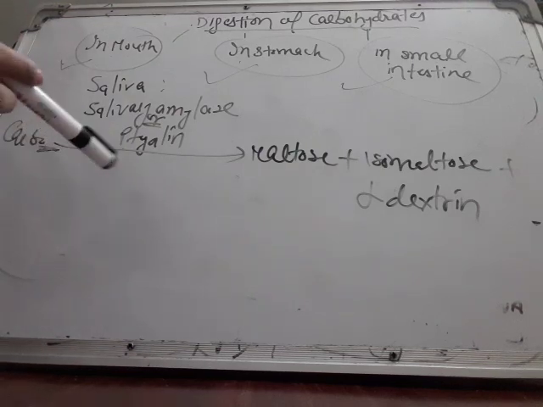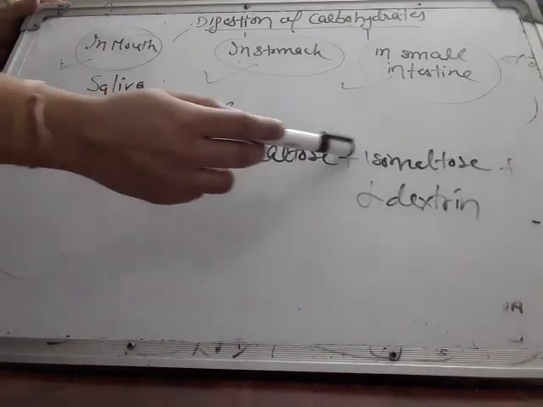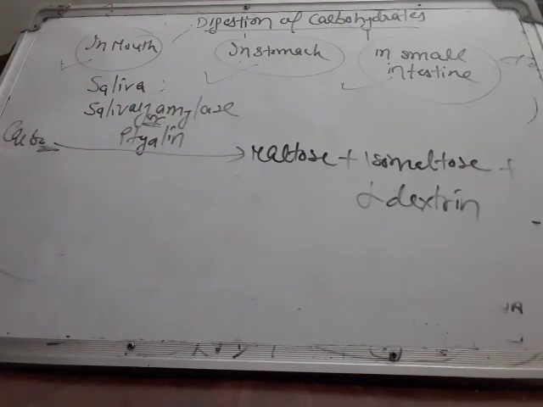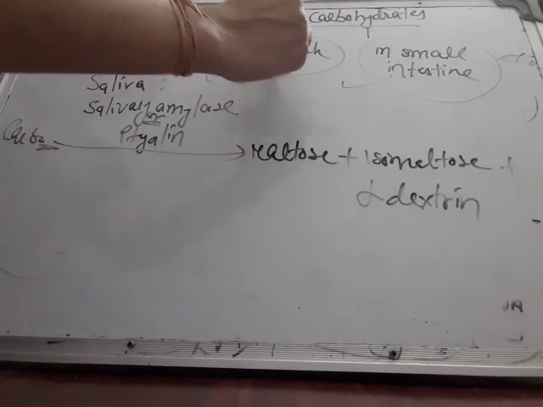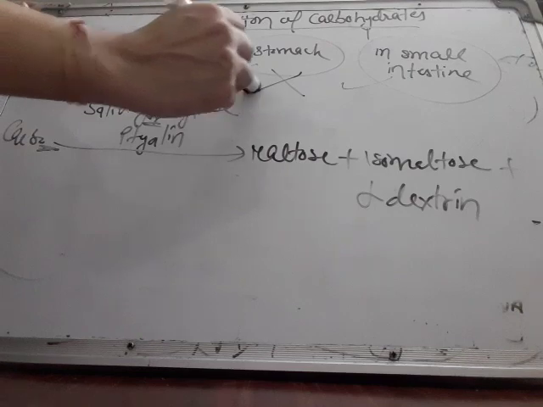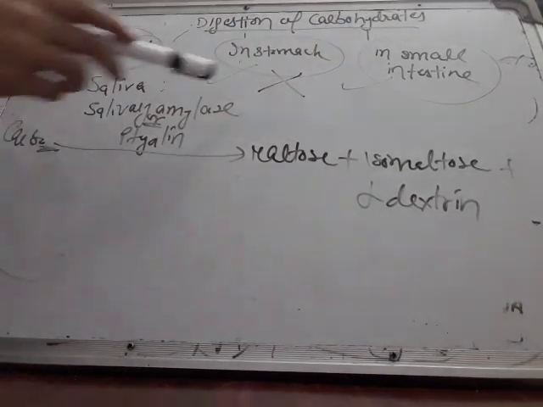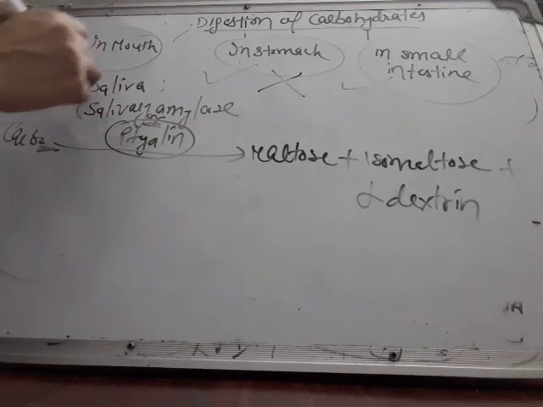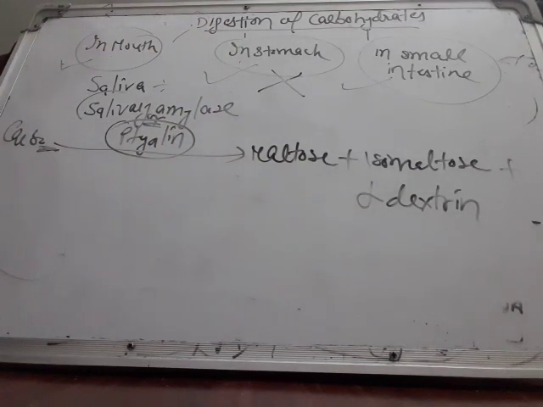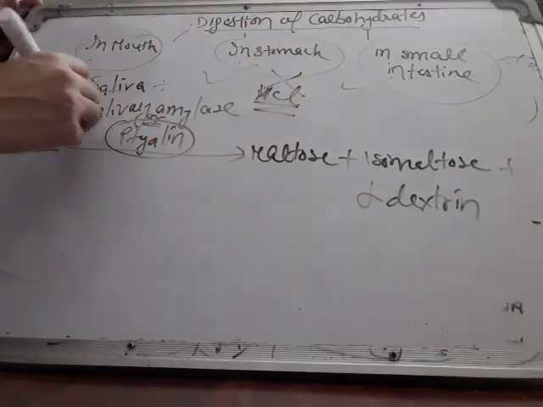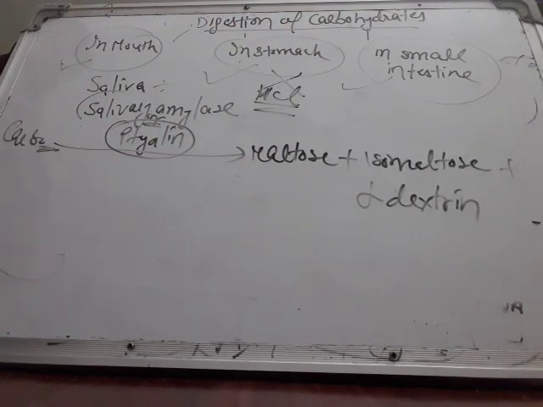So when carbohydrates are digested to maltose, isomaltose and alpha dextrin, the food passes to the stomach. Do remember that in the stomach, carbohydrates are not digested at all. So you would mention here, in stomach no digestion of carbohydrates. Why so? Although the stomach also has this enzyme ptyalin or salivary amylase, because of the presence of HCl in the stomach, this salivary amylase becomes inactive.